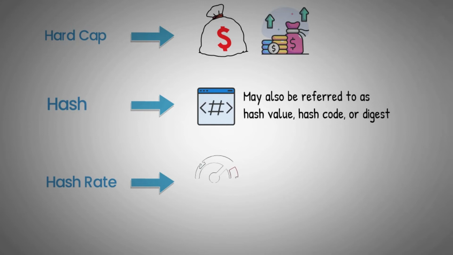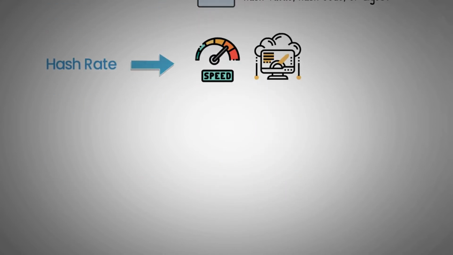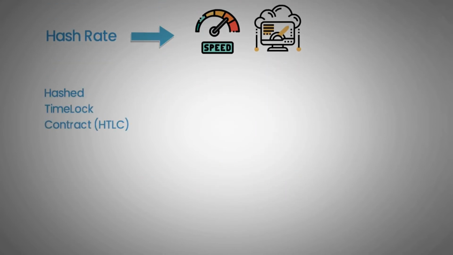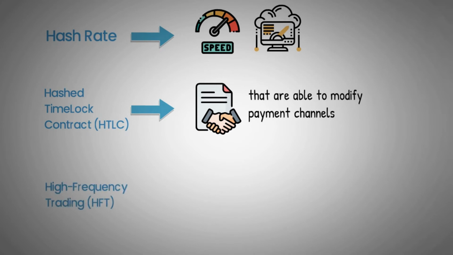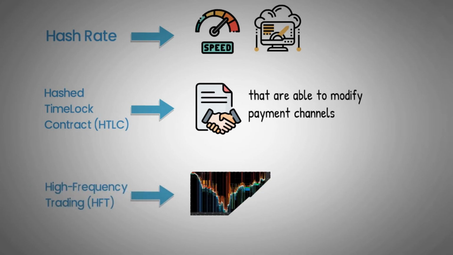Hash rate: the speed at which a computer or mining hardware is able to calculate new hashes, usually measured in hashes per second. Hashed Timelock Contract, or HTLC, refers to a special feature that is used to create smart contracts that are able to modify payment channels. High-frequency trading, or HFT: a type of algorithmic trading that involves the execution of large numbers of orders in fractions of a second.